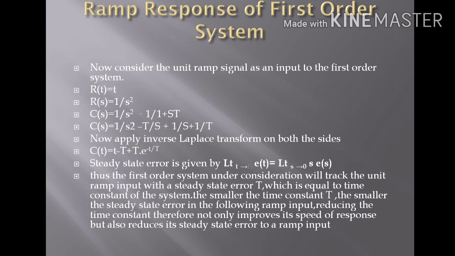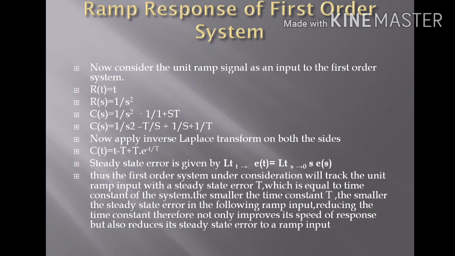And the error signal e of t equals r of t minus c of t. R of t is t, minus c of t which is t minus τ plus τ into exponential power minus t by τ. If we substitute this, we get the error signal τ into 1 minus exponential power minus t by tau. Steady state error equals limit t tends to infinity of τ minus τ into exponential power minus t by τ, which equals τ.